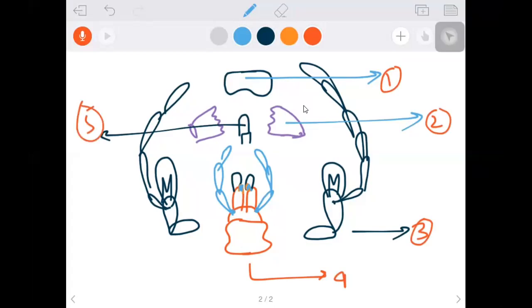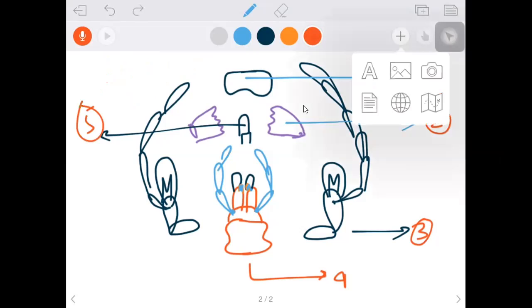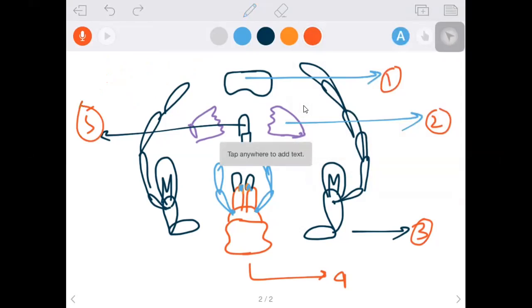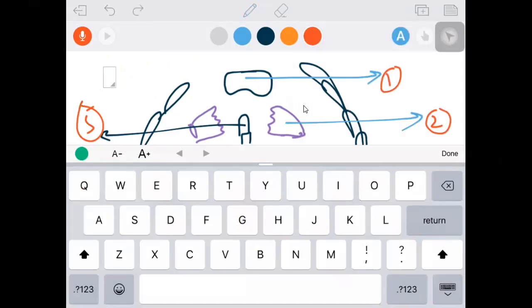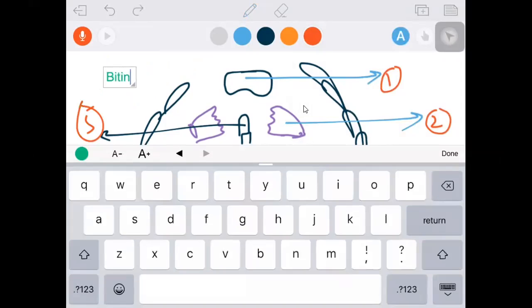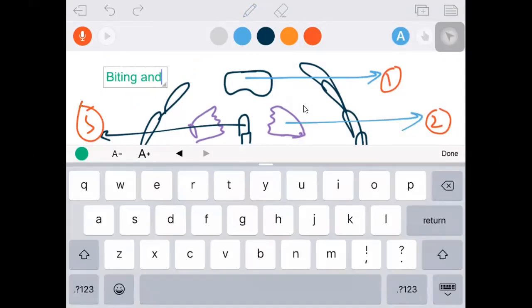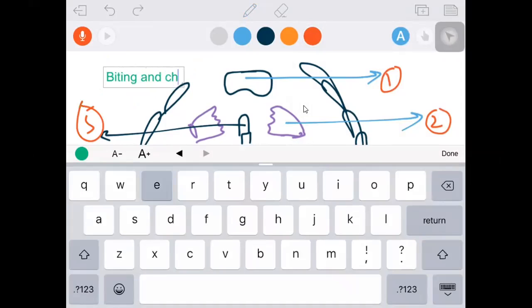What do you call this kind of mouth parts actually? Biting and chewing type of mouth parts. Okay, so I think it is not clear. We do one thing: this is the frame, you need to write. So these are called biting and chewing type of mouth parts. These are the ancient, oldest type of mouth parts in the insect world.